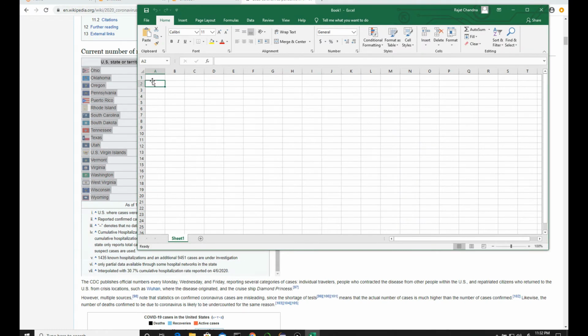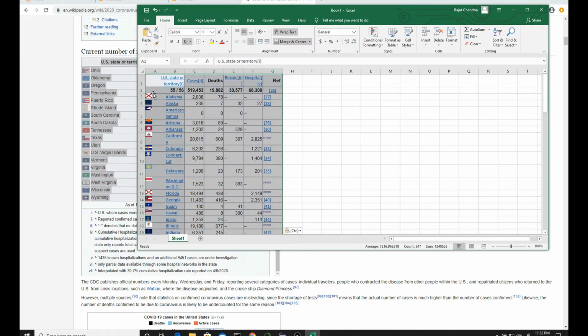So when I copy it in here, you see the formatting issues arise, and then you have these flags and all those things you have to delete, or you convert it into text. And then you have to align. Still, it's a problem and it's a manual process. That is what I want to avoid. I want to automate this process.